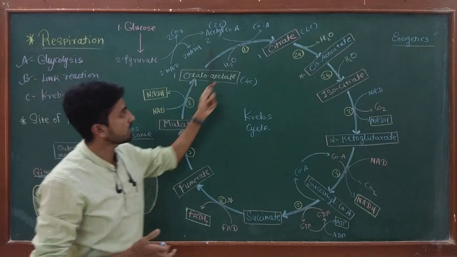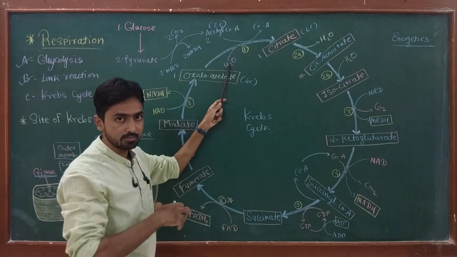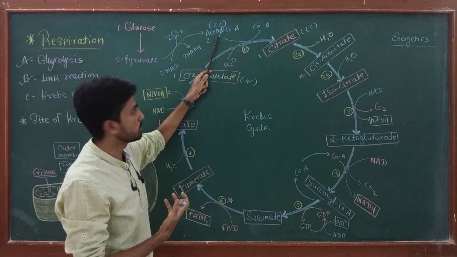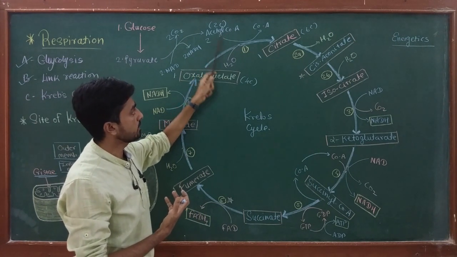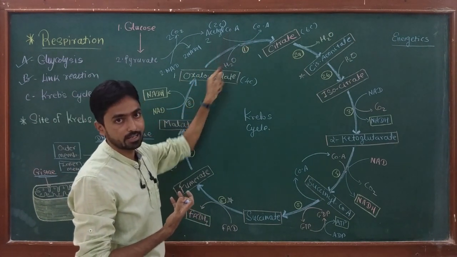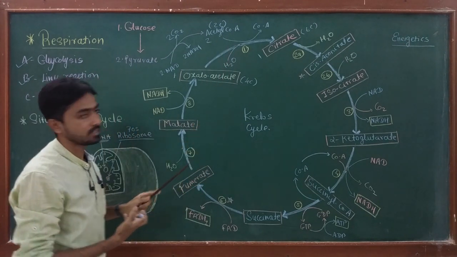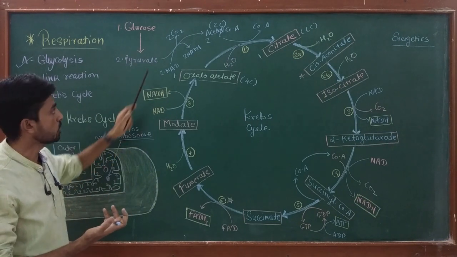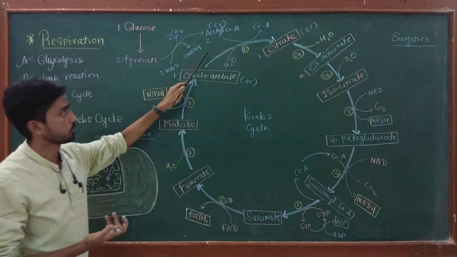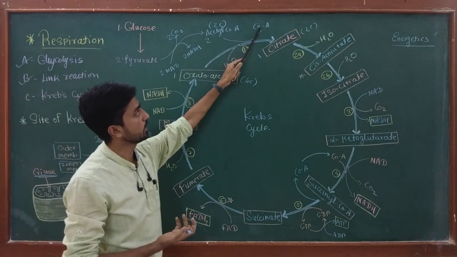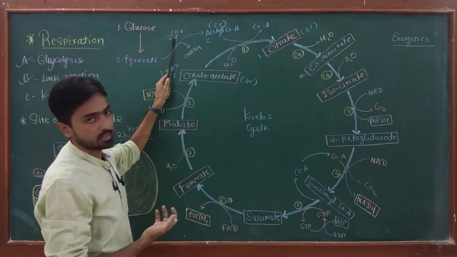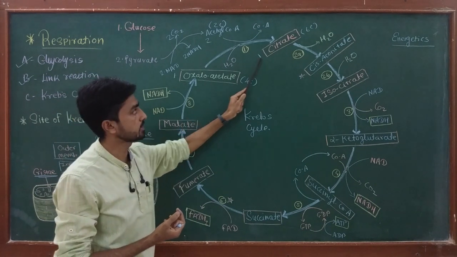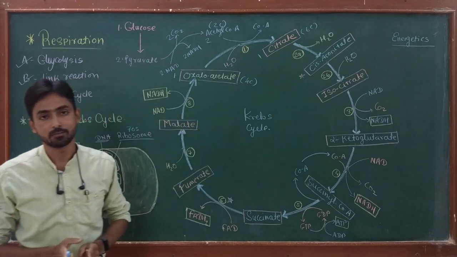Okay, in this reaction, a water molecule comes in, that means it is a hydration reaction, and due to splitting of the bond, acetyl CoA enters the process while CoA is released. We have seen that in the link reaction, when pyruvate decarboxylation occurs, CoA comes into the picture. Now in this reaction, this CoA is released and can again enter the link reaction, while the acetyl group combines with oxaloacetate to form the 6-carbon compound citrate.